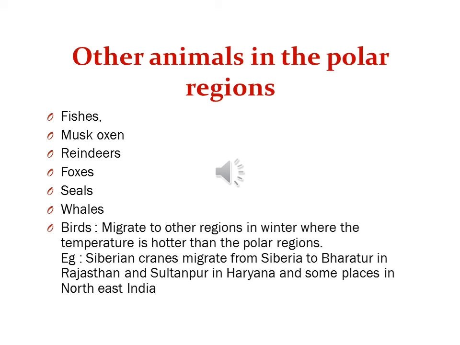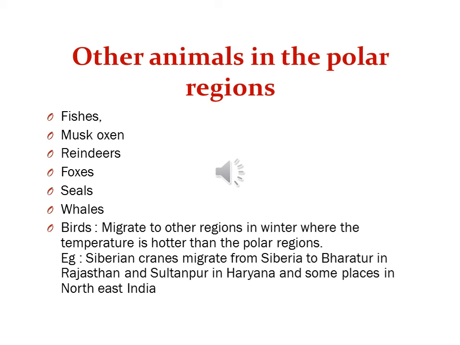So these birds, like Siberian cranes, have to migrate to other places which are hotter than the polar regions in winter, because in winter the temperature reaches very cold conditions and they cannot survive. So they have to fly to certain regions.